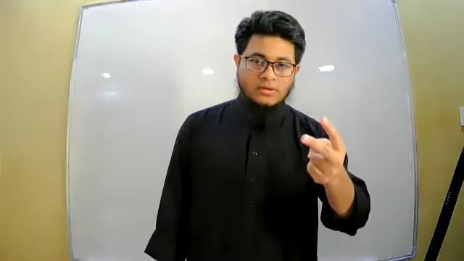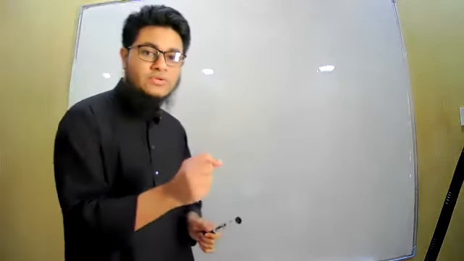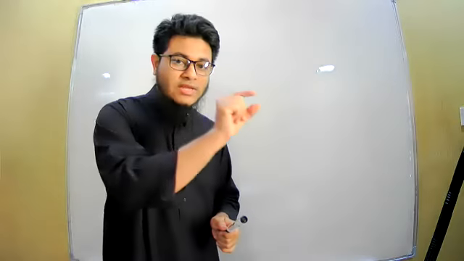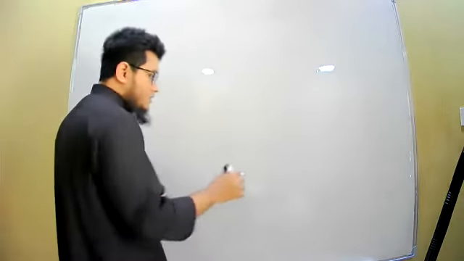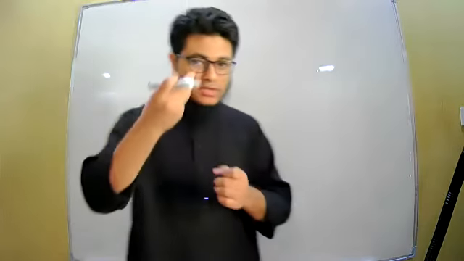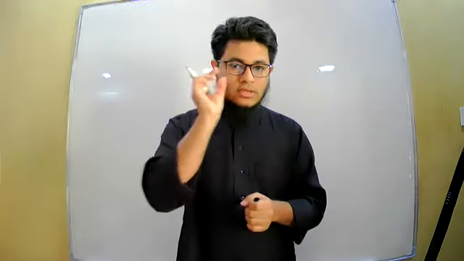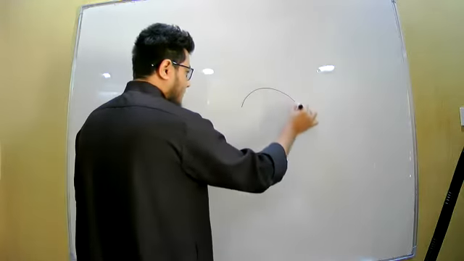So what I want to focus on is two parts, that is the eye lens and the retina. To understand the defects of the eye, we need to know which one is the eye lens and which one is the retina. Normally, if we look at our eyeball from sideways, this is our eyeball. If you look at it from the side, you will be seeing this type of shape.